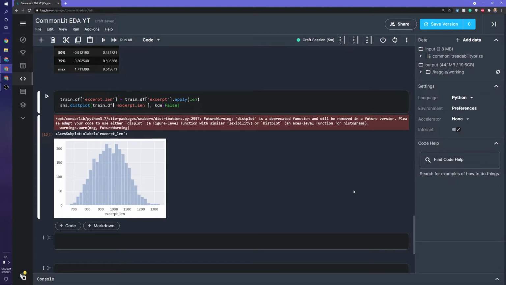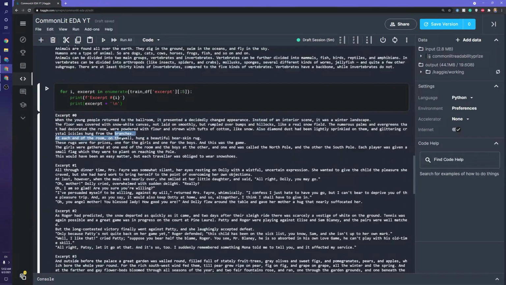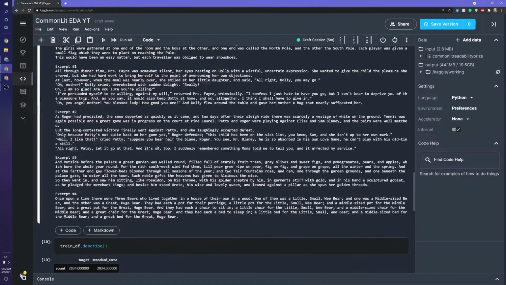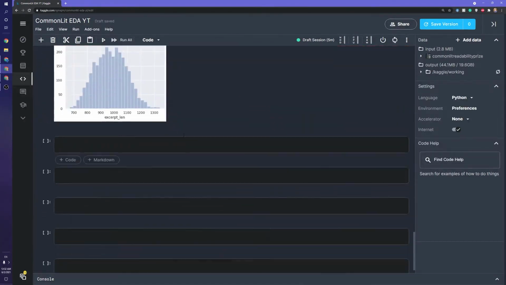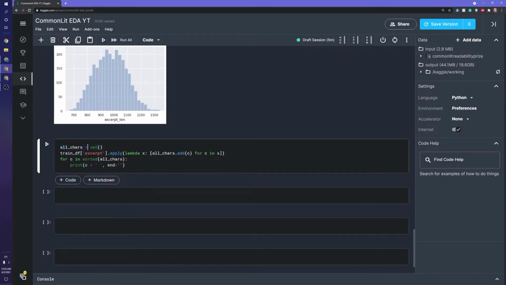The next thing I want to look at, before we were looking at some examples, just to check if it was English, seeing if there were any weird characters. We don't see any from the examples, but let's go ahead and check that programmatically. So for checking unique characters, I went ahead and wrote this little script. It's nothing too complicated. We create an empty set, then we go through and add every single character in each excerpt to this set. And then we just print them out.